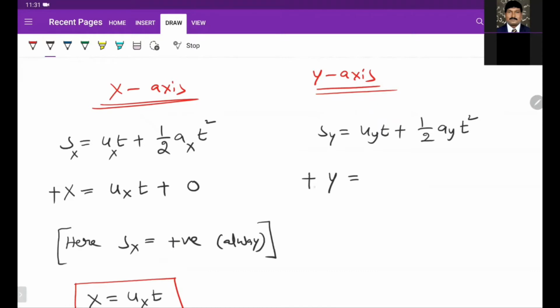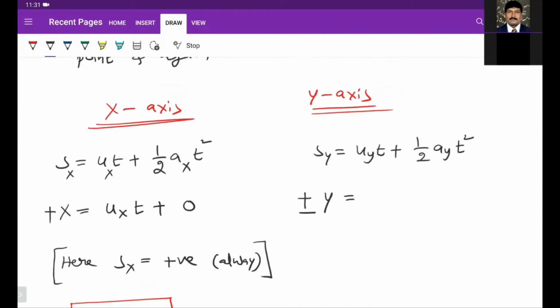After crossing highest position, y value is negative, so plus or minus y. Displacement when particle is going up is positive. Now particle is coming down.